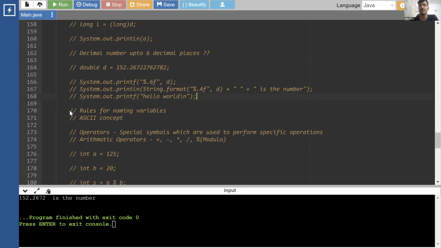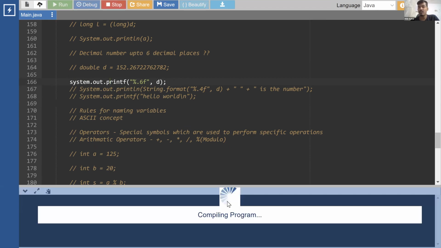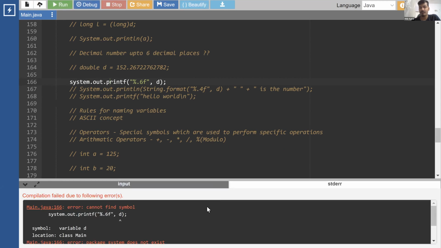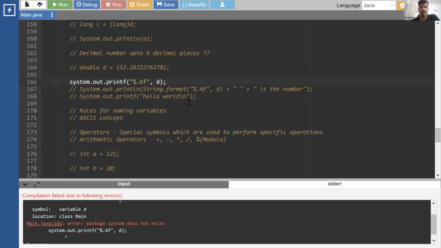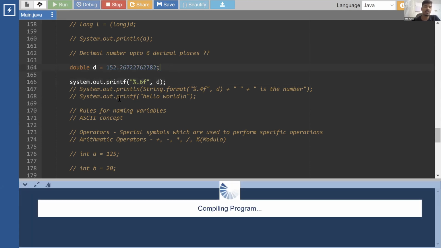Whenever I am writing something in capital, that is not by mistake or to look good. It is there in the language. If I write this as small s system.out.printf or println, that is not going to work. It is simply going to tell me it does not recognize this. It cannot find this symbol. See, it is String, and this cannot be found. It did not find D, but even if it found D, it would still fail.